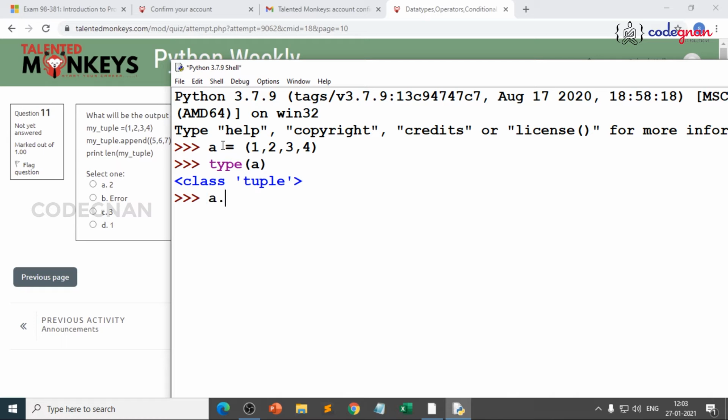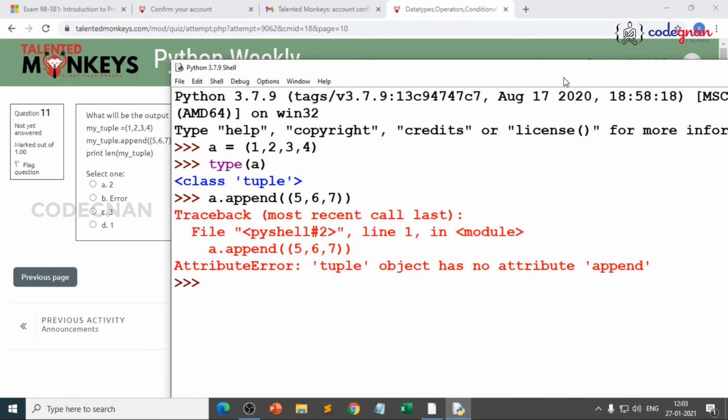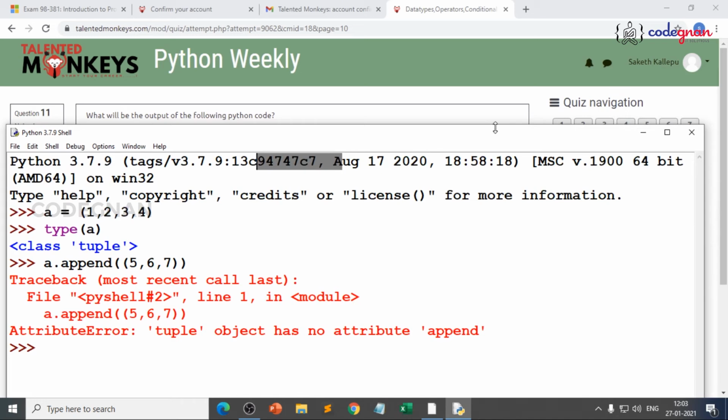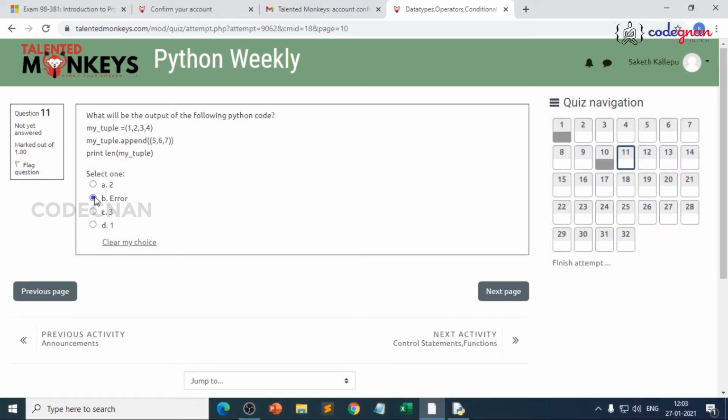But when we go for A dot, do we have an append function? No, right? So if I give A dot append of anything, obviously I'll be getting an attribute error, right? So that is where the answer is error. So you need not worry about it. The answer is error directly. Even though you don't have parenthesis in the third statement, it is also an error in the second statement itself. So that is how this option is.